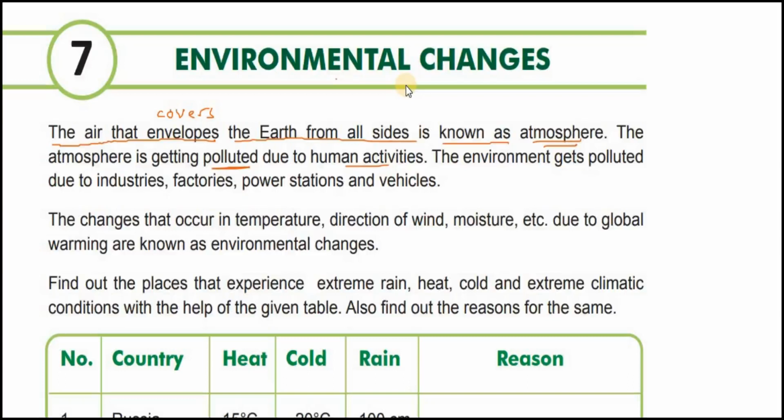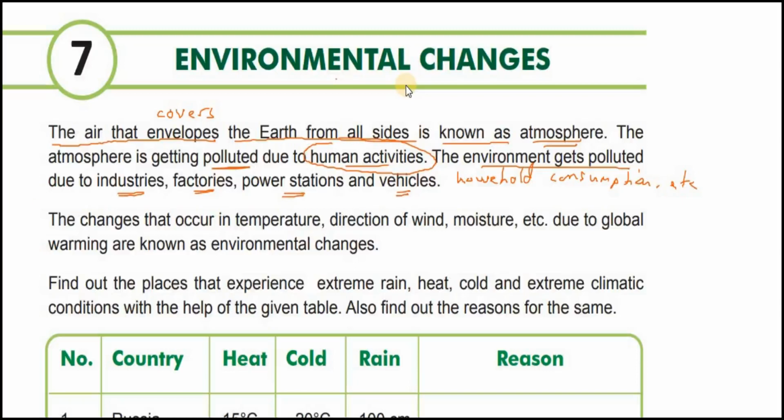And mainly due to human activities like industries, factories, power stations, vehicles, even our household consumption activities, etc., we pollute the environment. The environment gets polluted because of all these activities, and all these activities are human activities. Animals do not pollute the environment. We are the only animal which pollutes the environment.